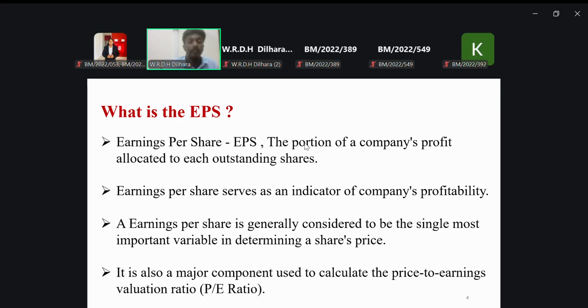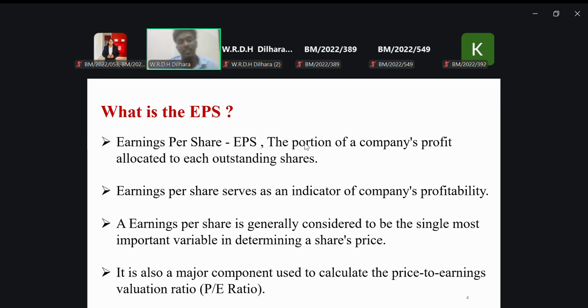So that most of the investors are investing there. So what happened to price? Demand, you know. We have learned about demand and supply. What happened to the share price? Share price will definitely go up.